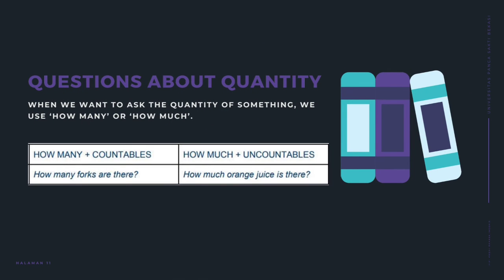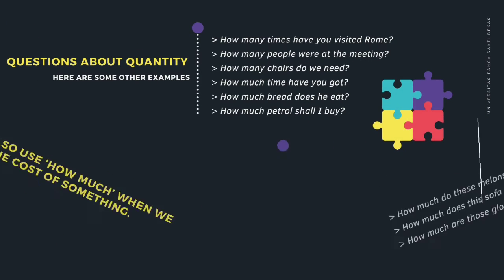Questions about quantity. When we want to ask the quantity of something, we use how many or how much. For example, how many plus countables: how many forks are there? How much plus uncountables: how much orange juice is there?